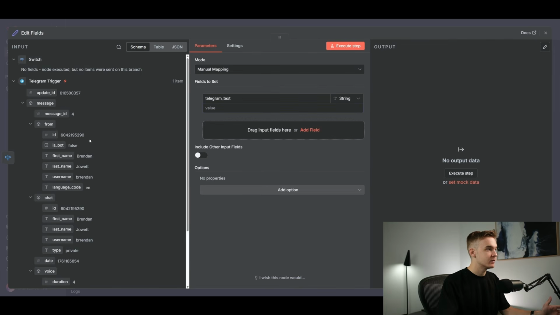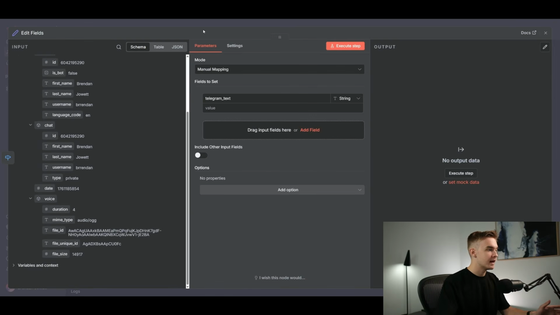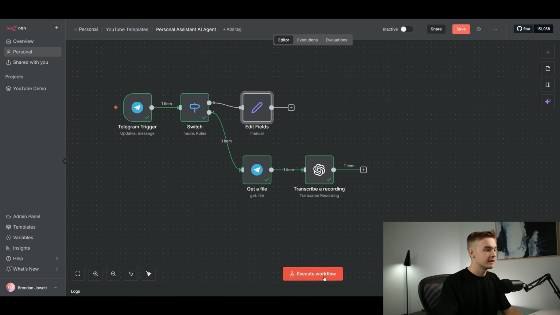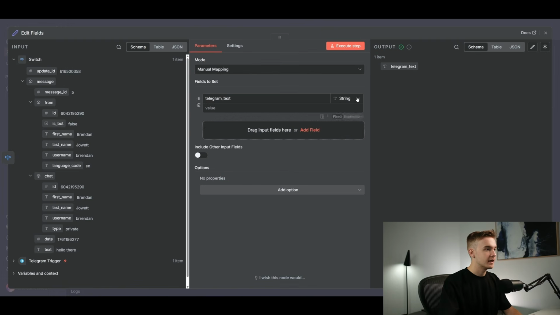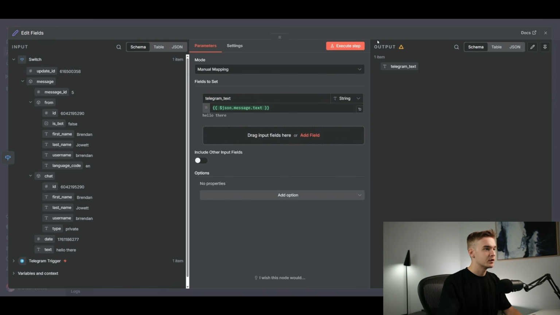Then we can jump into our Telegram trigger and just grab the text. Because we didn't run that previously, we will just need to run it again. So hit execute workflow, jump into Telegram, type hello there, and send it through. That's come through, edit fields, and now we can reference it. That is going to be equal to this text. And that's pretty much good to go.